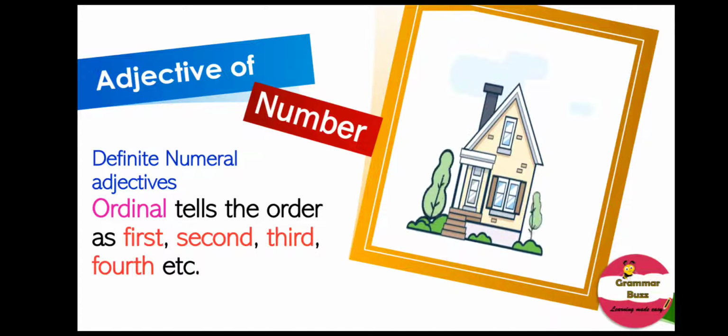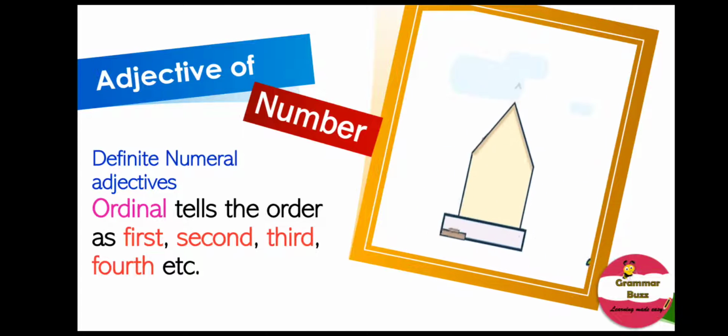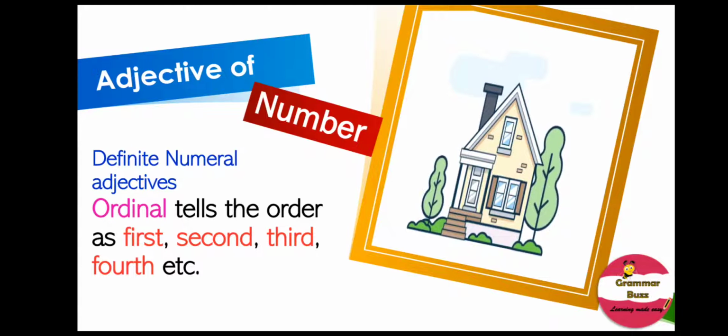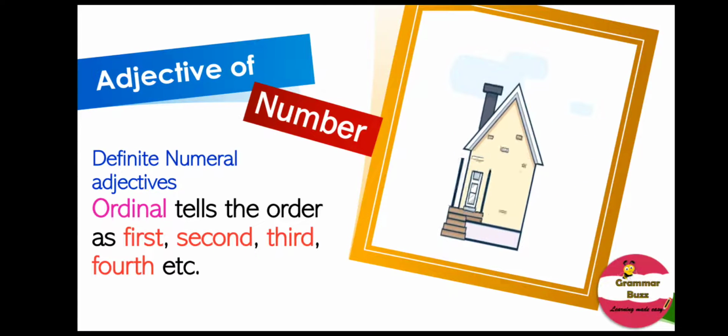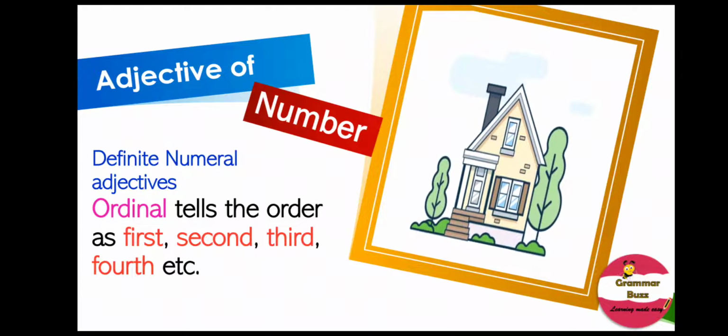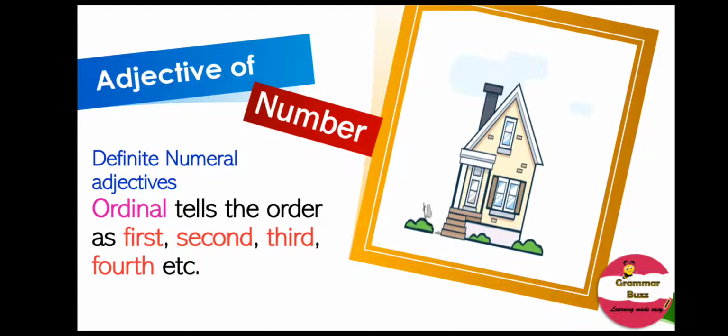Now let us try to understand what are definite numeral adjectives ordinal. Definite numeral adjective ordinal tells us the order, as in first, second, third, fourth, etc.